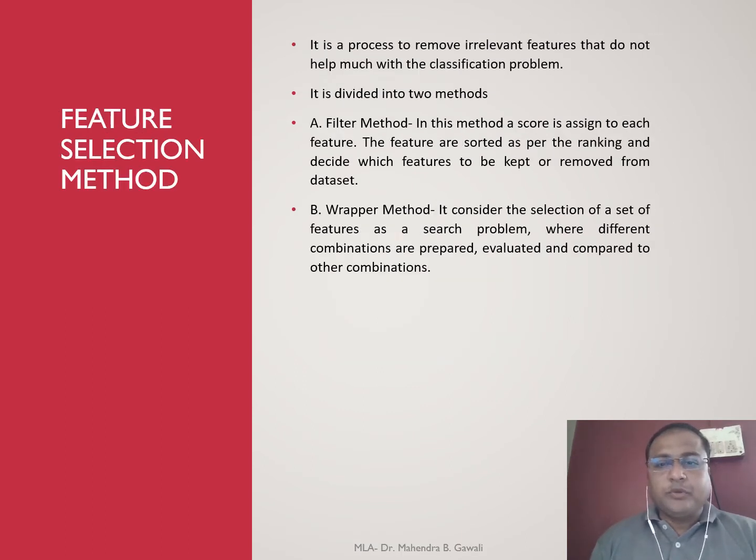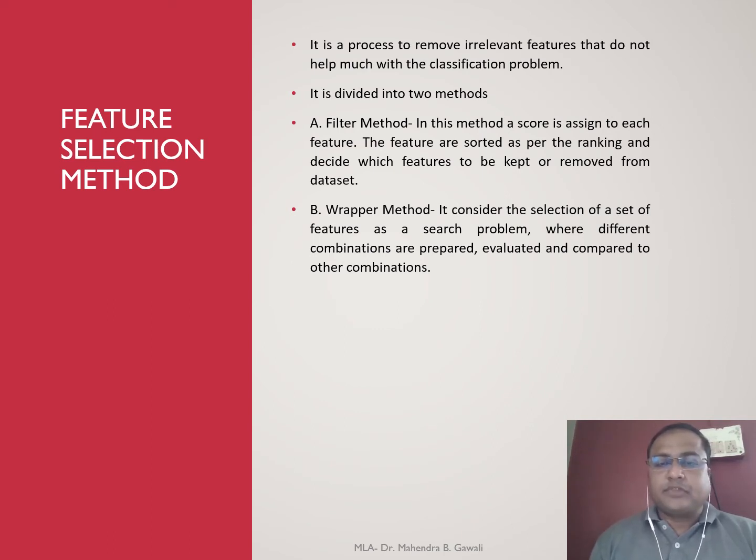Moving towards a new point, the feature selection method. It is a process to remove irrelevant features that do not help much with the classification problem. Simply in other words, we have to remove such features which do not help us to make a classification. It is divided into two methods.